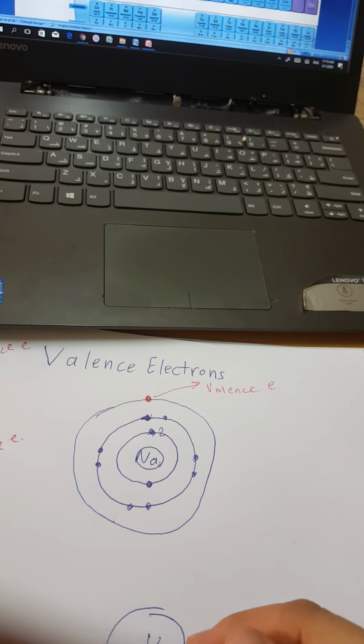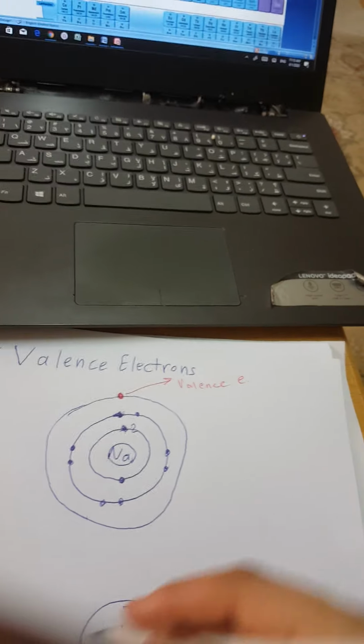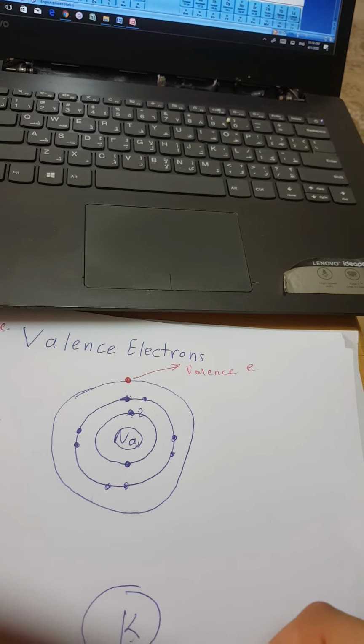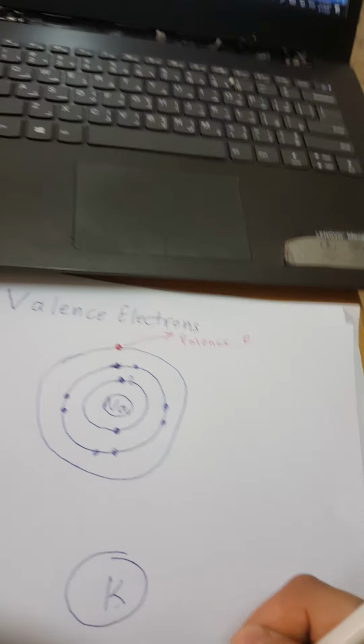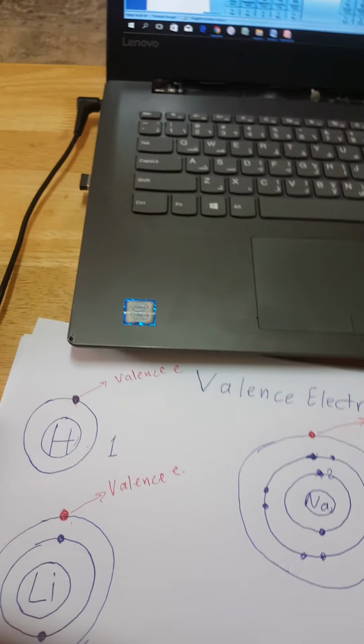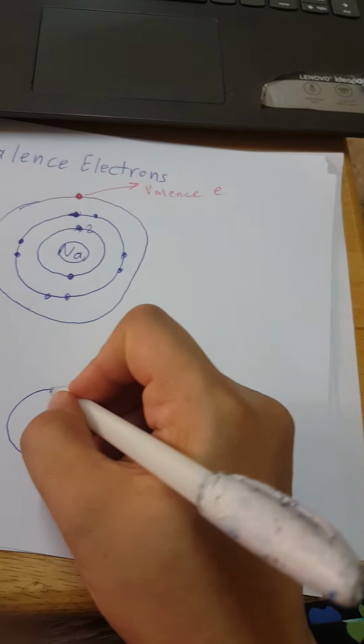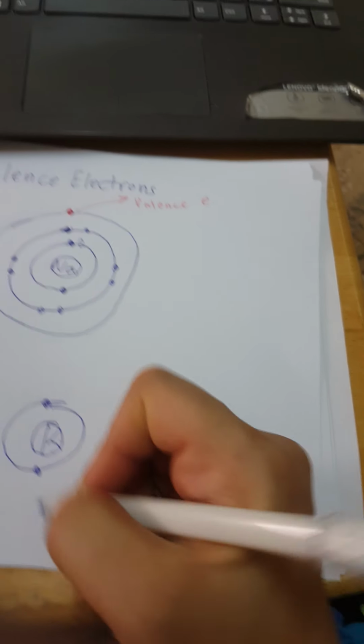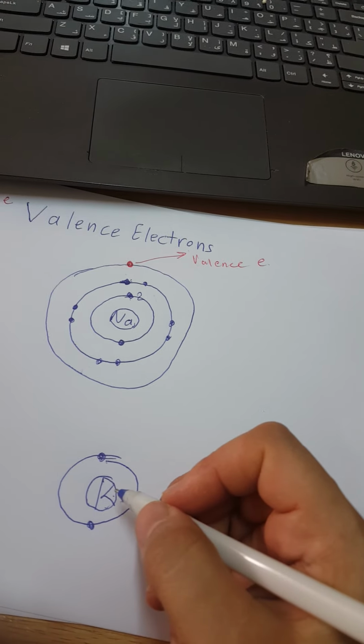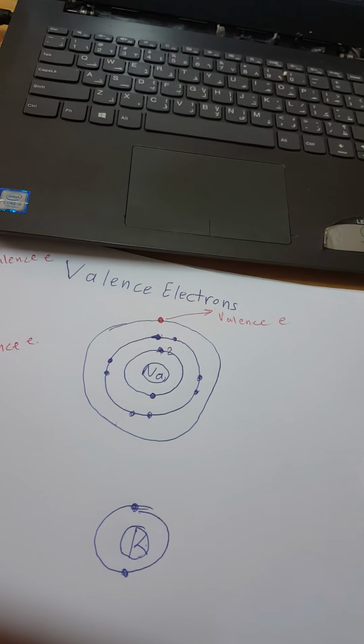But for example, for potassium, you will learn later why it can't fill the third energy level with all the rest. Like here, let's say here is the nucleus. This fact you can memorize from now. The first level, only 2.